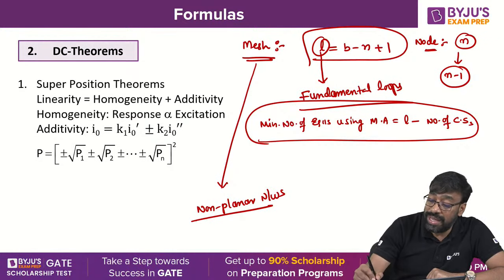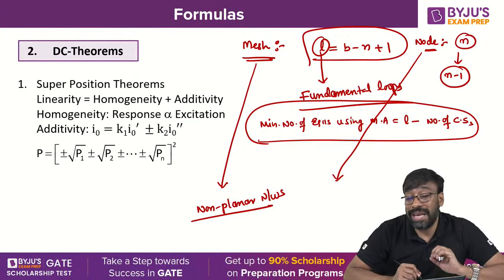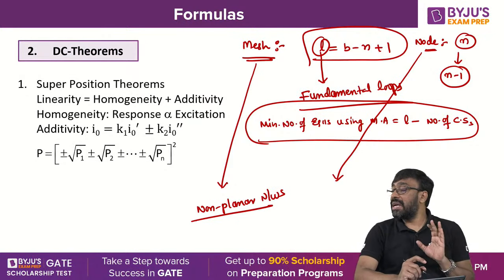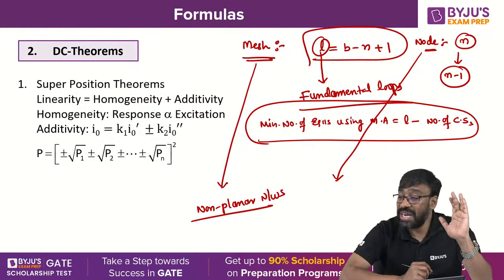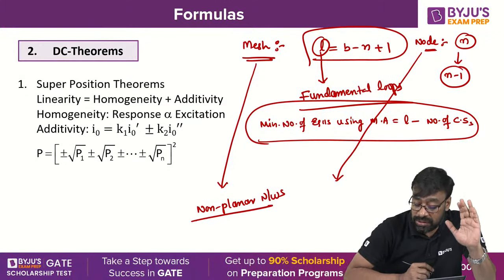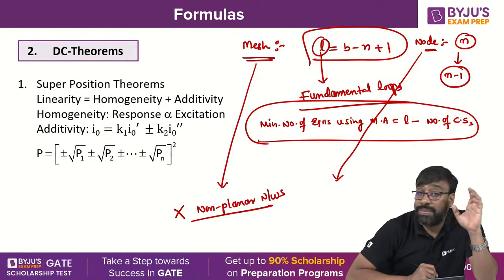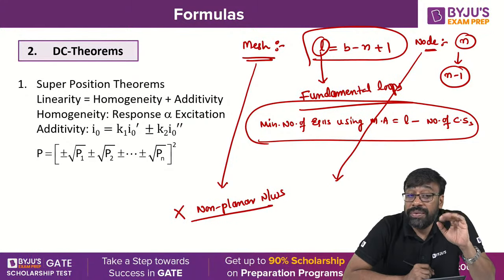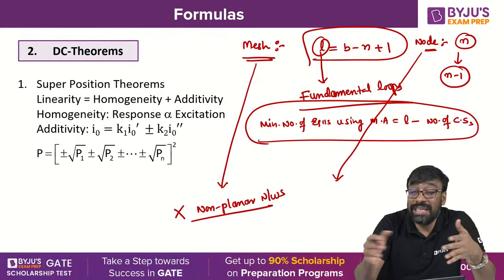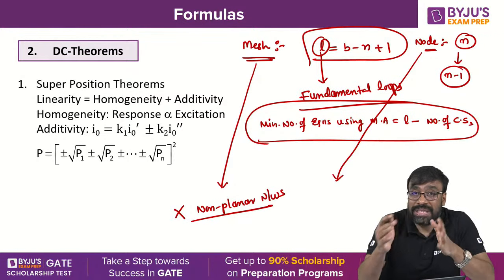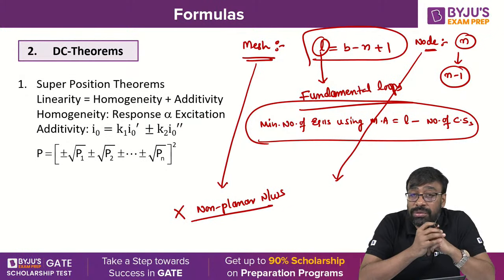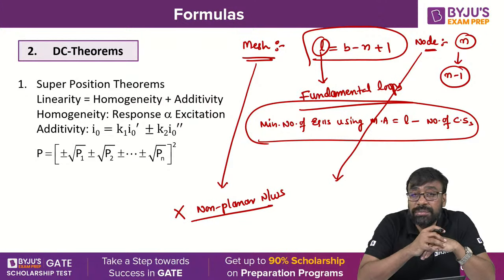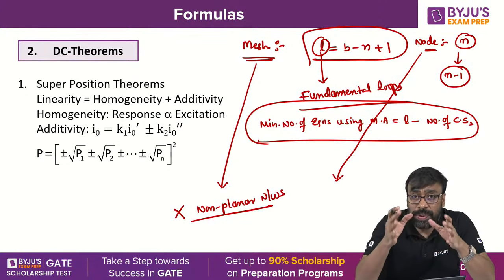Whereas node analysis is applicable to both planar as well as non-planar networks, but mesh analysis is applicable to only planar networks. It is not applicable to non-planar networks. That is the greatest advantage. Which one of the following statements is true? Questions like that will come in the case of mesh analysis. It is applicable to planar networks or non-planar networks. I hope you understand the point.